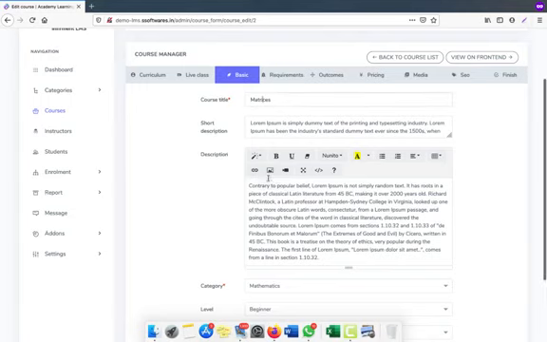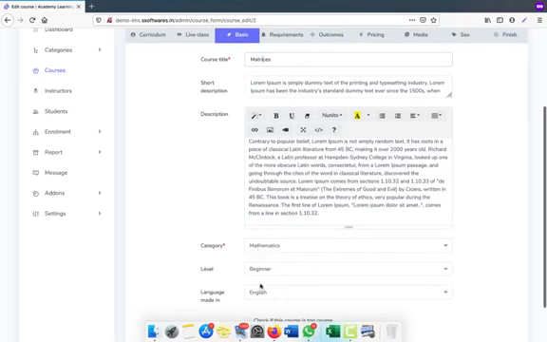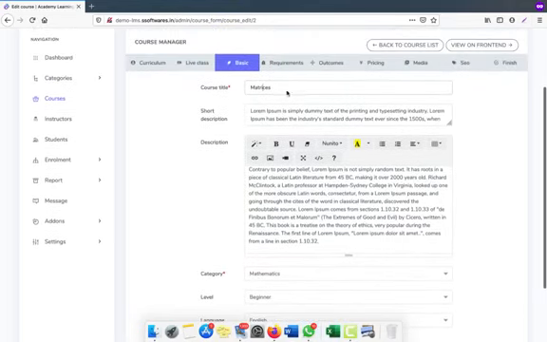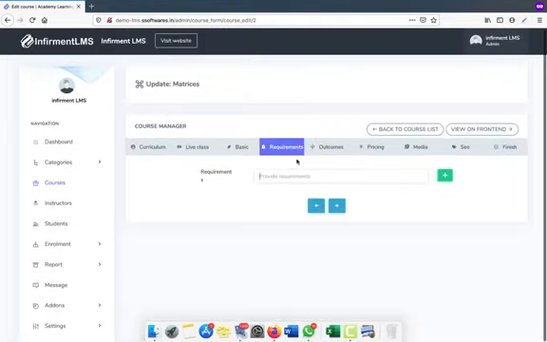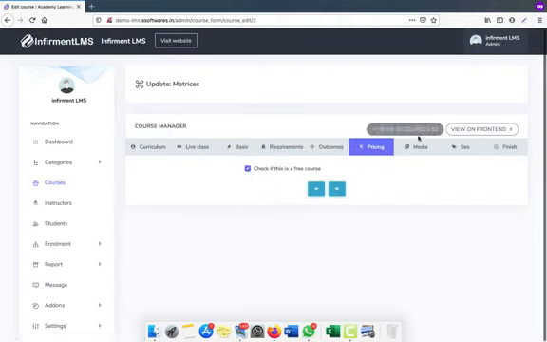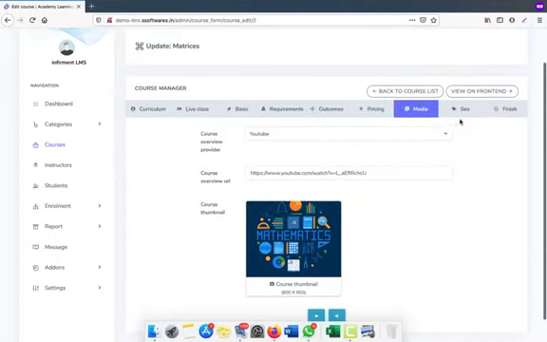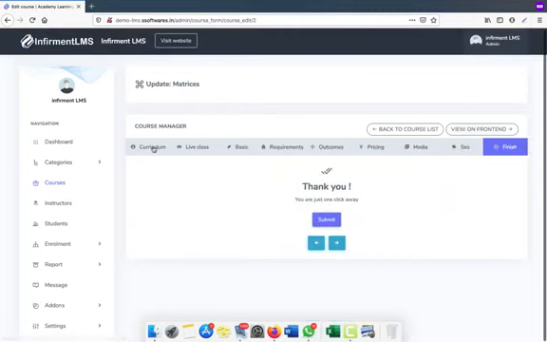Okay, so this is how the course looks from the back end: the category, level, language, requirements, outcomes, pricing, whether it's free, media, SEO, finished.